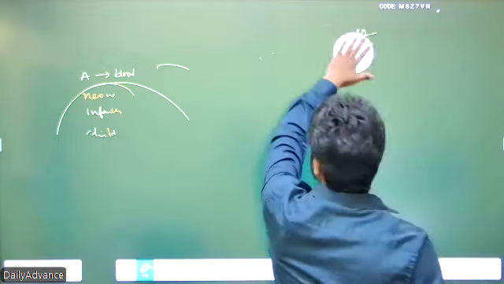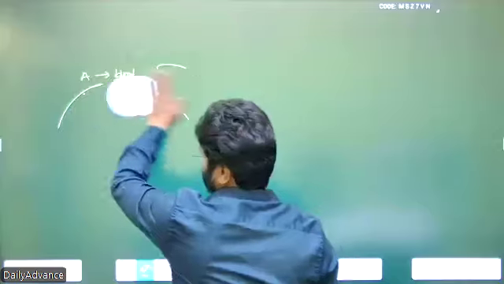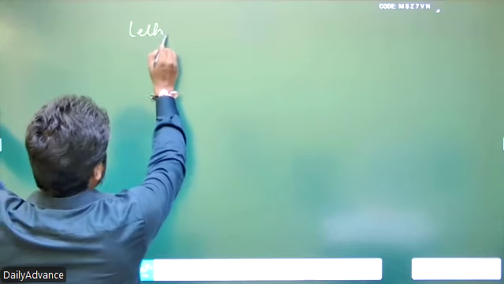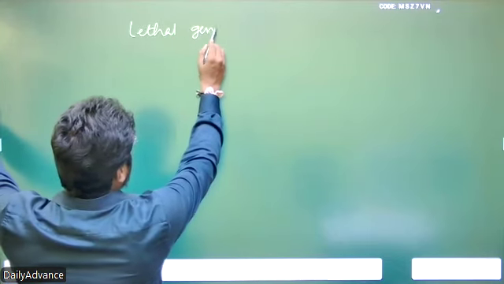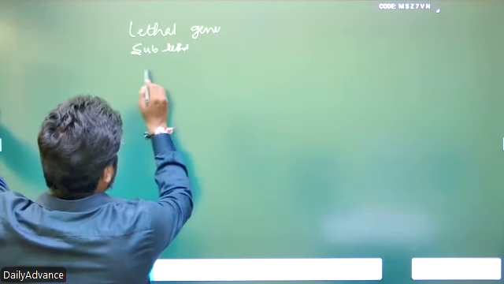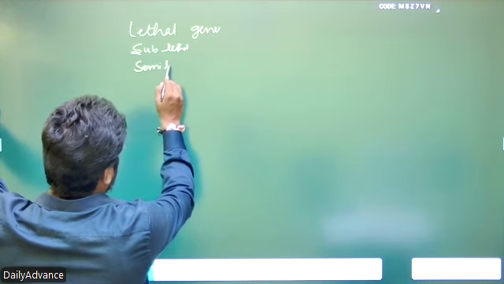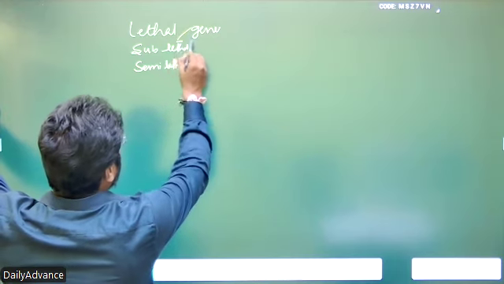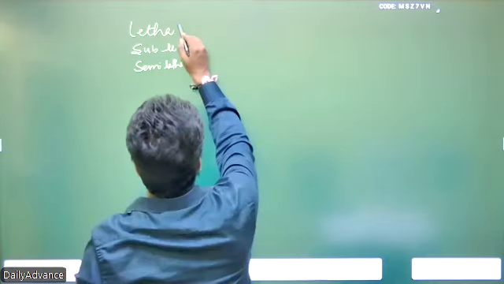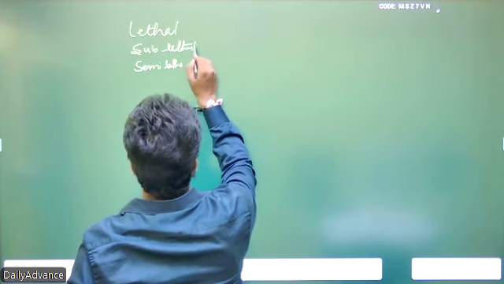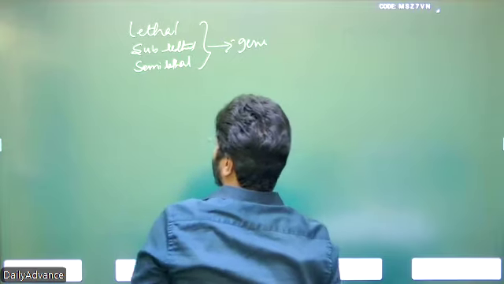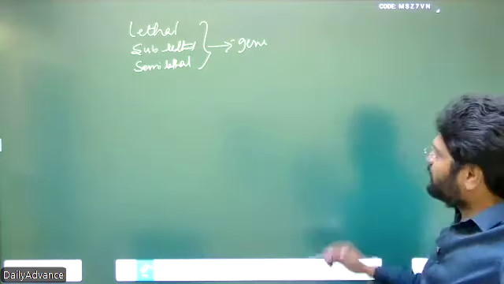So one group of genes which never follow Mendelian laws are lethal genes. Lethal genes, sublethal genes, semi-lethal genes. So, pleiotropism.